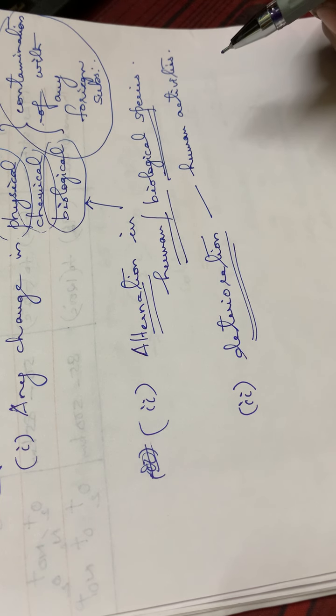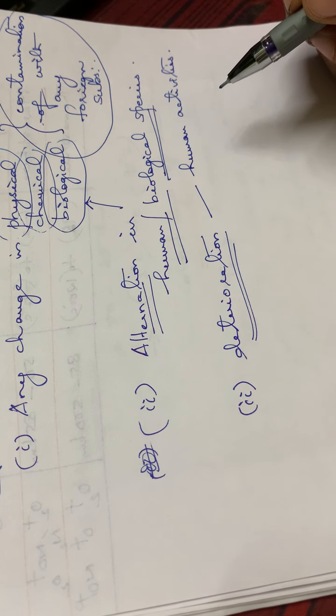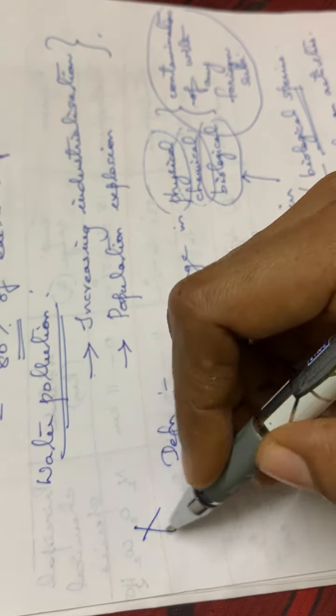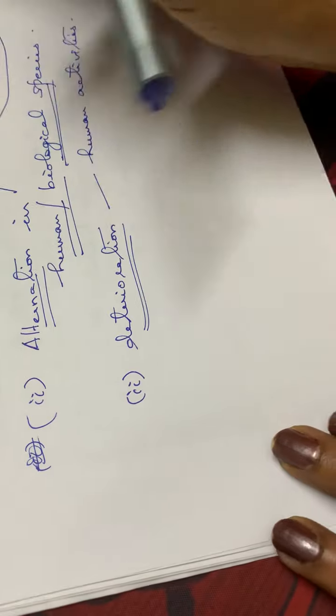You have to study the three definitions also. Sometimes it may be asked for B part question. That is for 2 marks it will be asked. So the definitions you should study well. Then the next is the signs of water pollution.